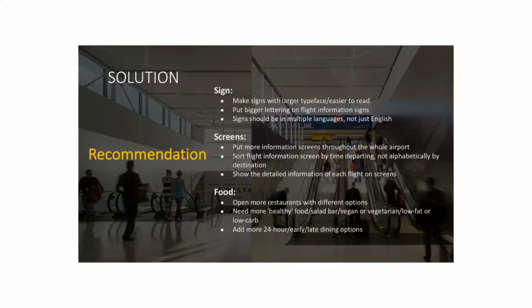And for the screen, we think San Francisco Airport should put more information screens throughout the whole airport, and then sort the flight information screen by time of departure, and alphabetically by the destination. And if possible, it's better to show the detailed information of each flight on the screen.